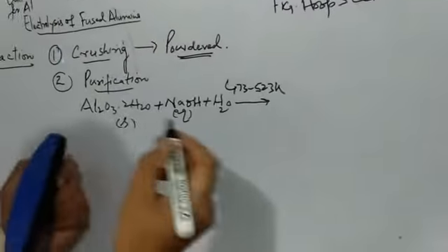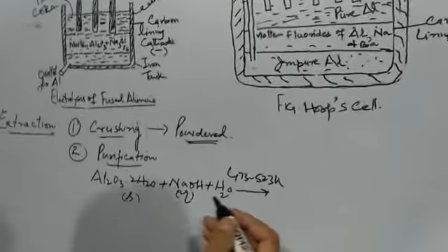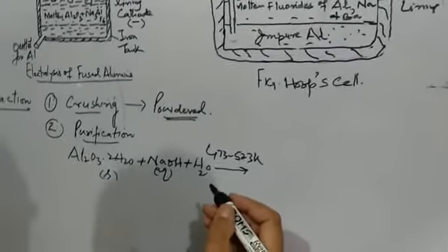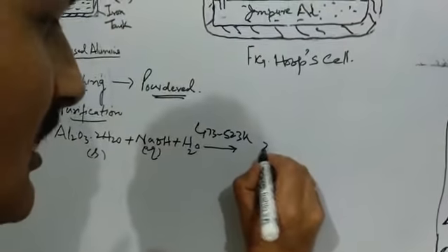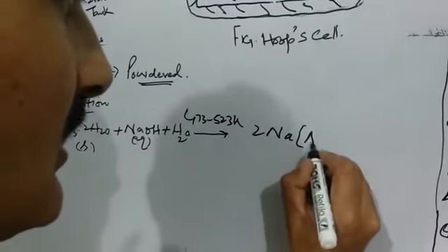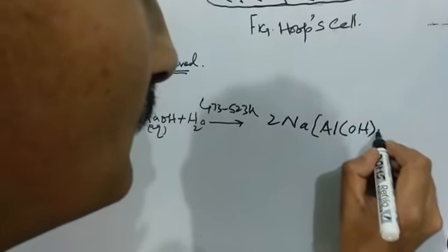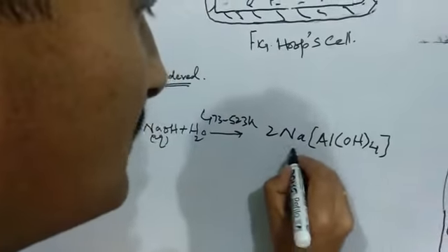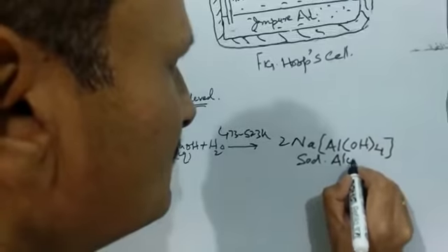This mixture is heated at this temperature, and as a result we get sodium aluminate, having chemical formula Na[Al(OH)4]. This is sodium aluminate.